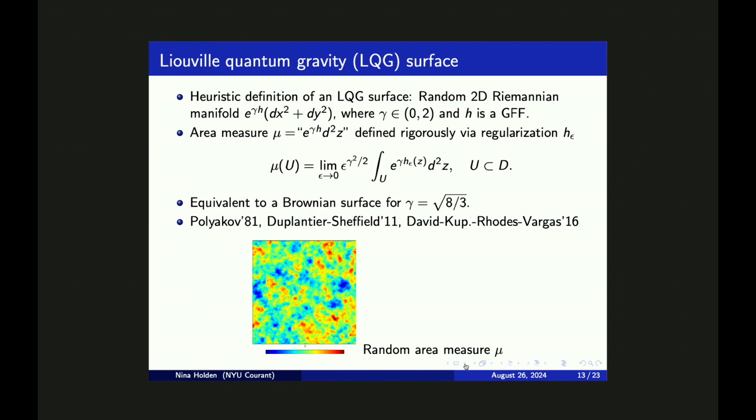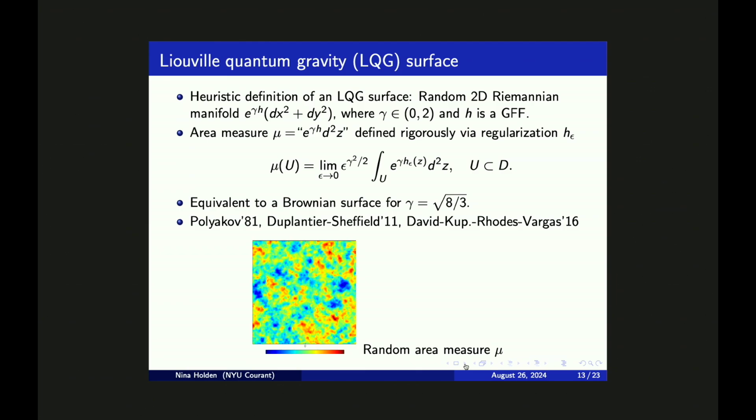Heuristically speaking, these red regions correspond to high-density regions where the GFF is very large, and the blue regions correspond to low-density regions where the GFF is very small. So this random surface model was first introduced by Polyakov in the early 80s in the context of string theory, and in more recent years it has been a very active object of study in probability theory. The study in the probability literature was initiated in the last two works that you see cited on the slide.